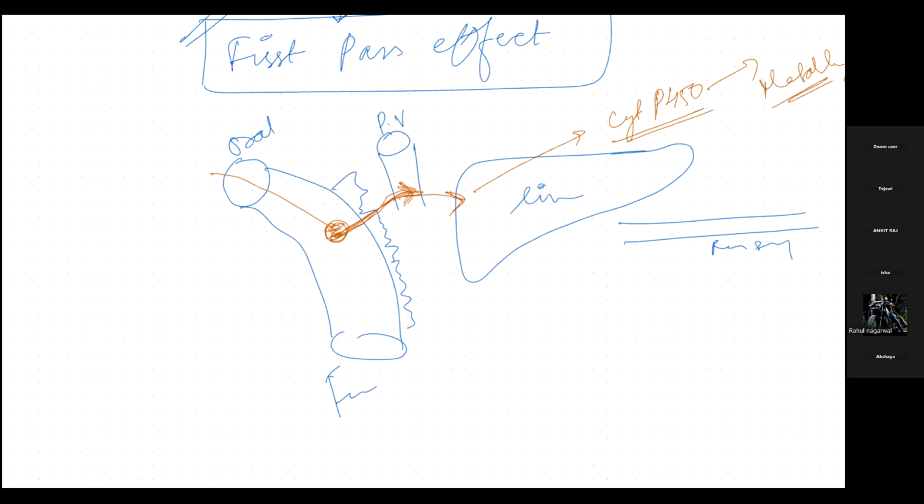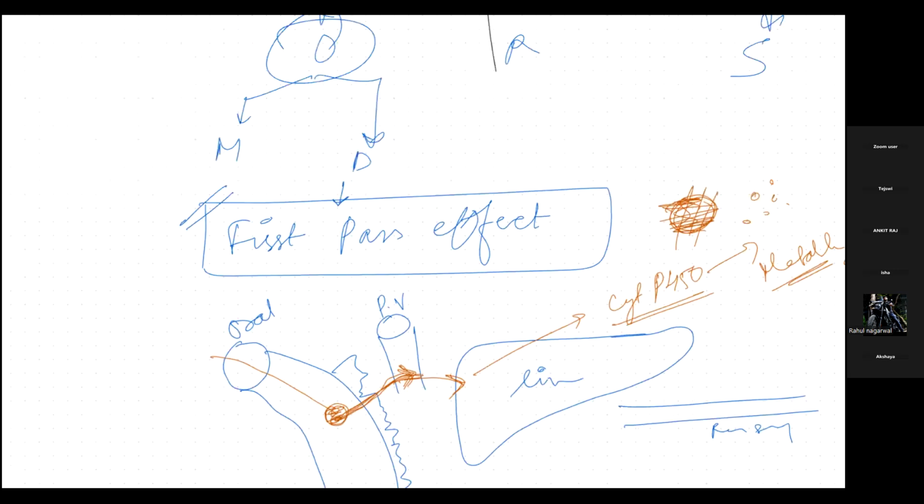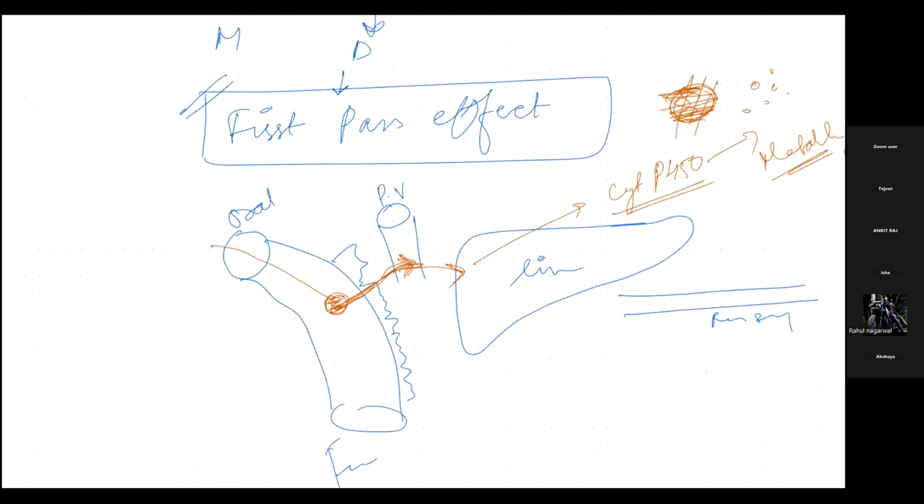Let's suppose that I had a drug which looks like this. Now after metabolism it has been cut into pieces and it has been changed, and now my drug looks like this, and only a small part of it is active, isn't it? So most of the part has been changed, and now that is going to enter into the systemic circulation. Okay, so this is what we call first pass metabolism.